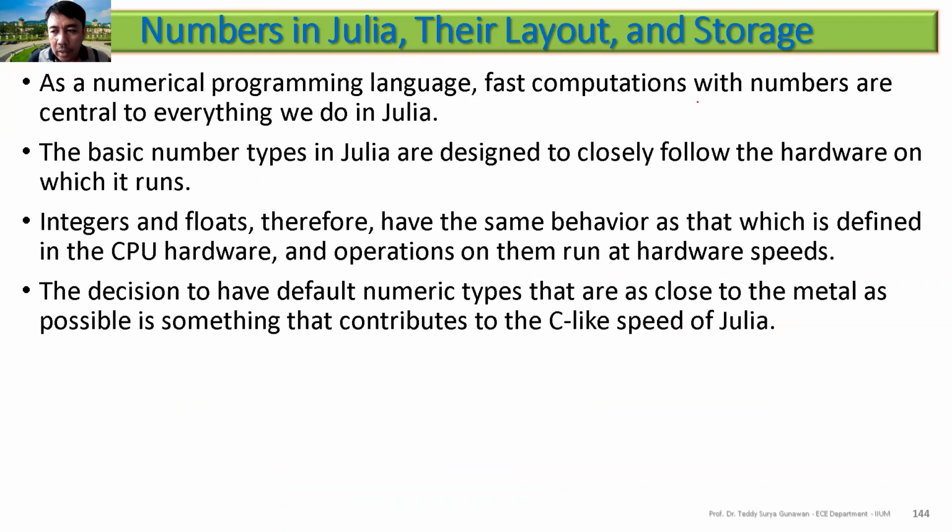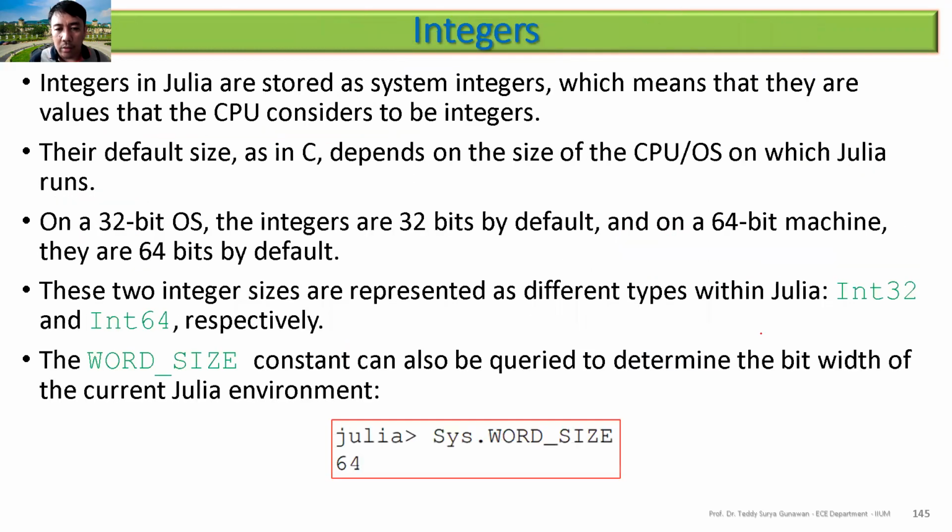So fast computation with numbers is central to everything we do in Julia. The basic number types in Julia are designed to closely follow the hardware on which it runs. Integer and float, for example, have the same behavior, which is defined in the CPU hardware, and operations on them run at hardware speed. So this is very fast. The decision to have default memory types that are as close to the metal as possible, that is the CPU, contributes to the C-like speed of Julia.